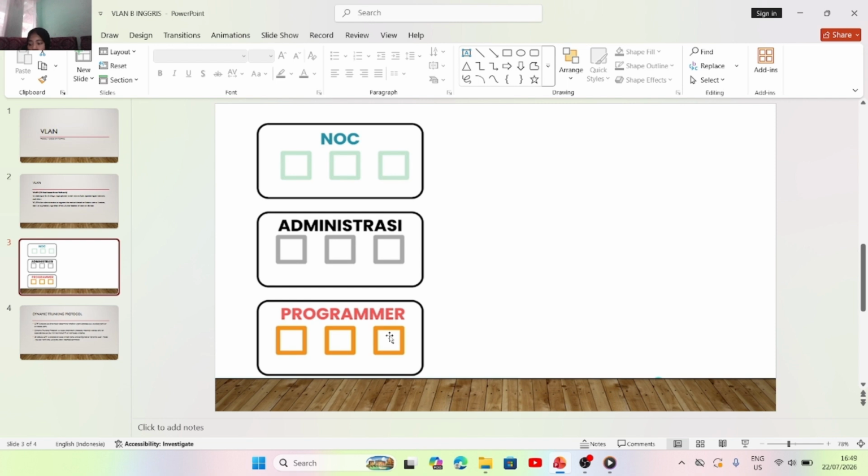Why do we need to divide or manage it like this? Because a switch or VLAN itself serves two main functions. First, management, and second, broadcast control. As we know, every division has different security and operational needs.